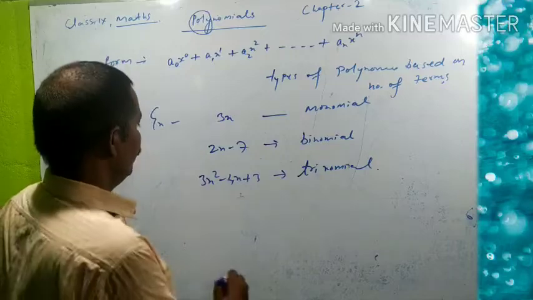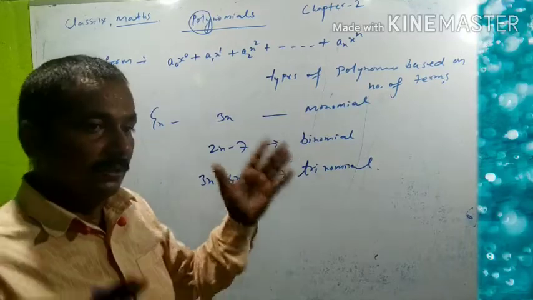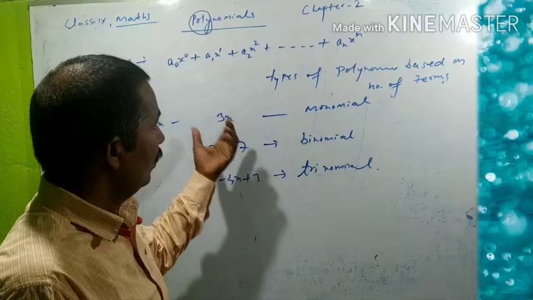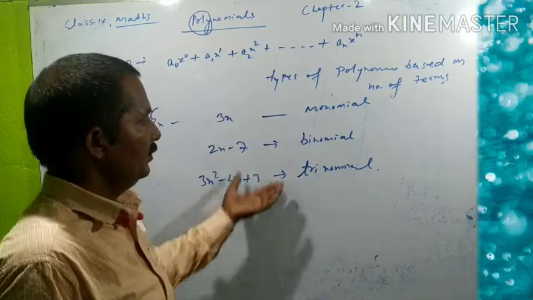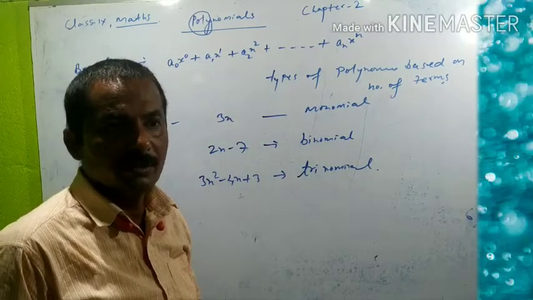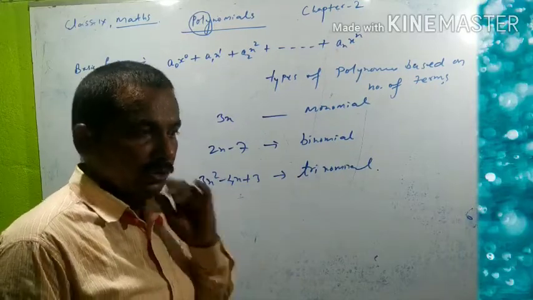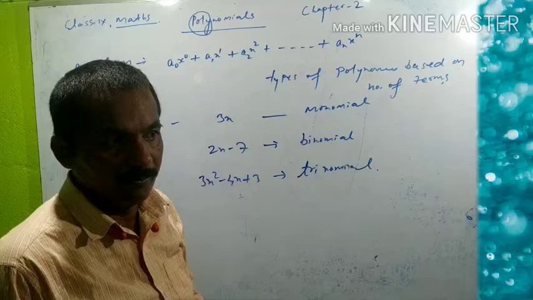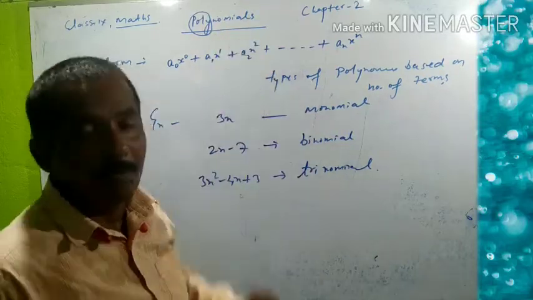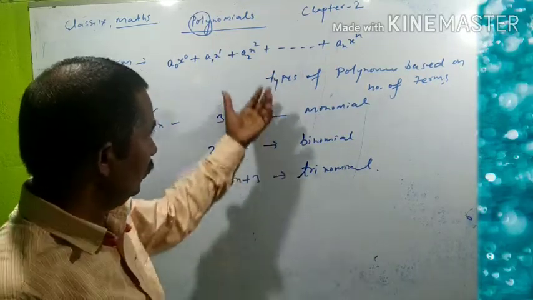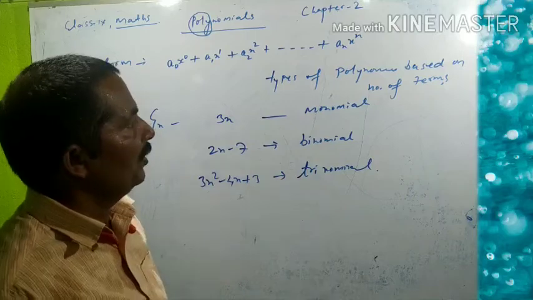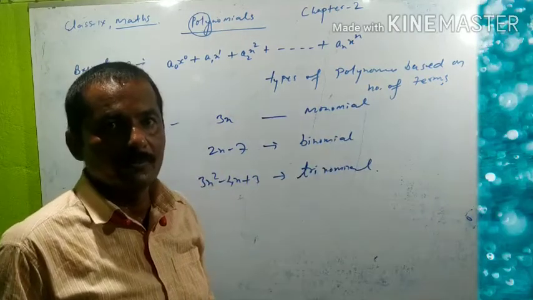And in this manner, based on the number of terms, different names are given. A polynomial having so many terms, generally it is known as a polynomial. So these are the types of polynomials based on number of terms.